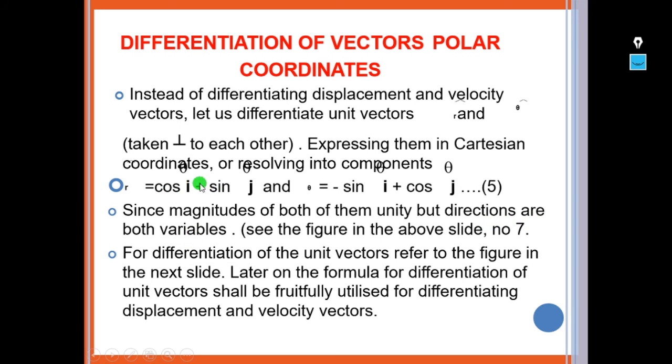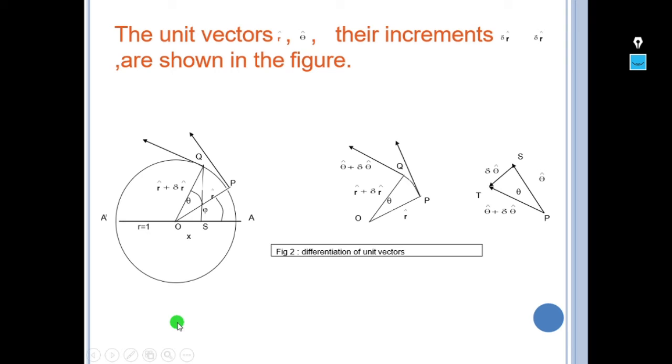If you observe, one is plus, one is minus, so the magnitude is the same but the direction is different. For differentiation of the unit vectors, we will refer to the figure in the next slide. Later, the formula for differentiation of unit vectors shall be fruitfully utilized for differentiating displacement and velocity vectors. In further slides, we will see how to differentiate unit vectors.